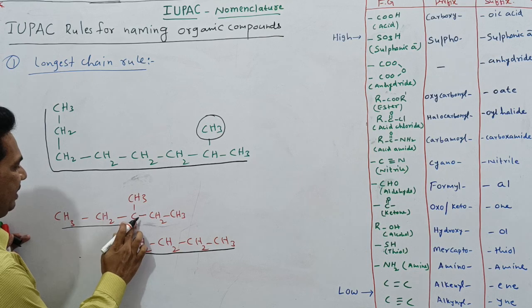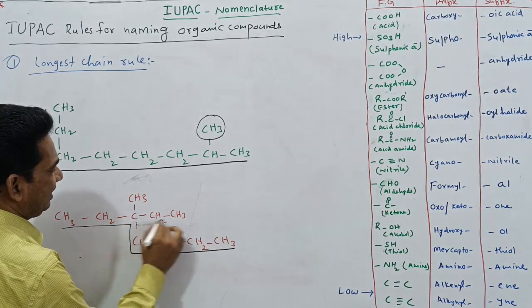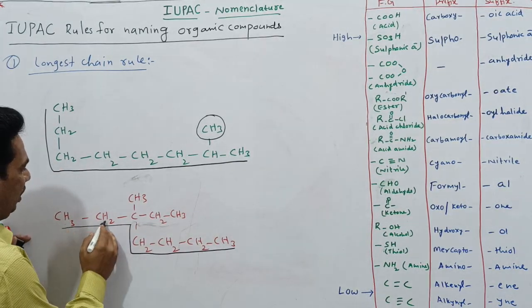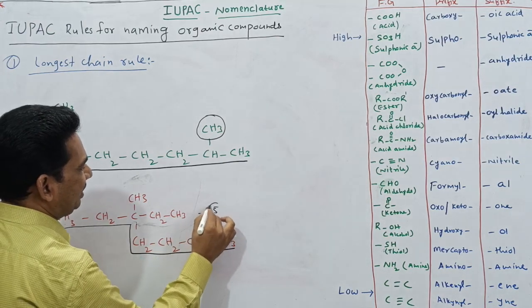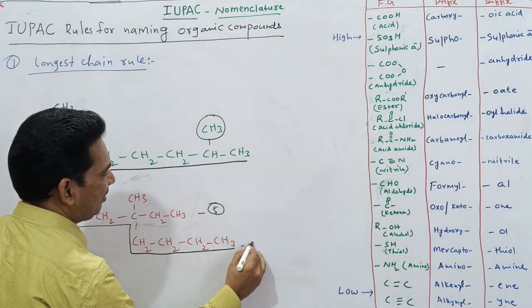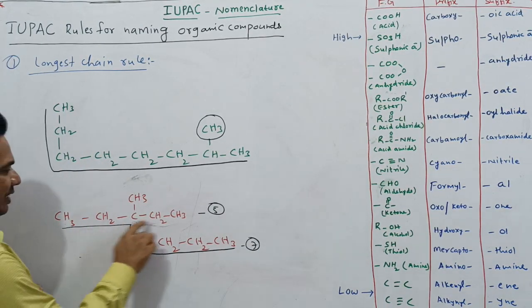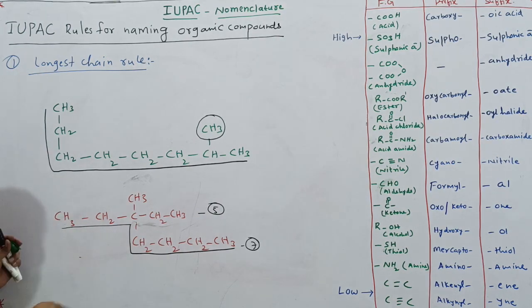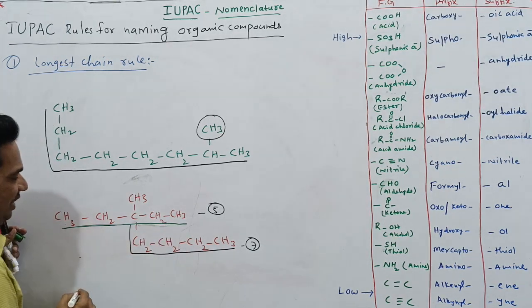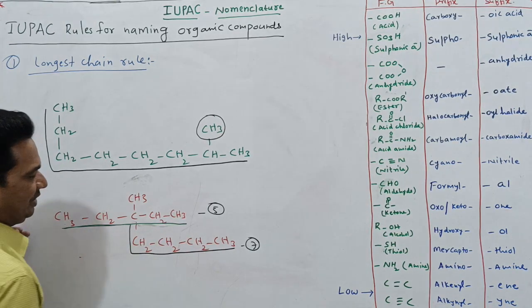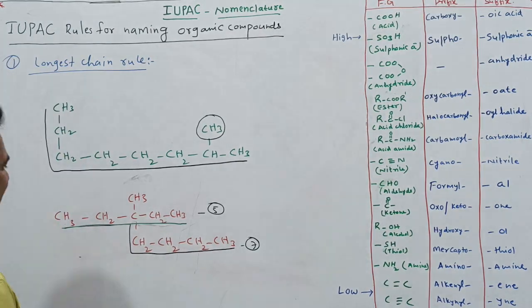Now here the number of carbons: 1, 2, 3, 4, 5. If we select this longest chain, this one means 1, 2, 3, 4, 5, 6, 7. This side 5 carbons are coming. Here how many carbons are coming? 7 carbons. Then which is the longest chain? This one is the longest chain, the 7 carbon one.